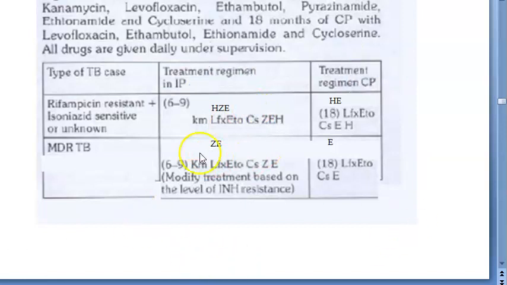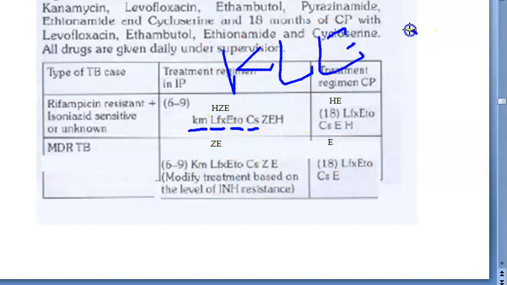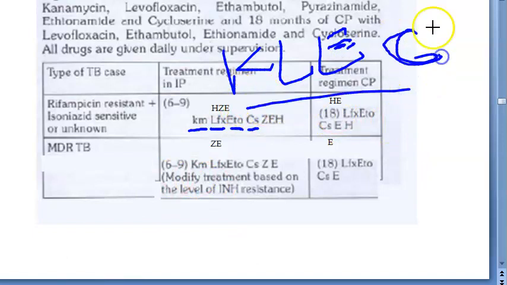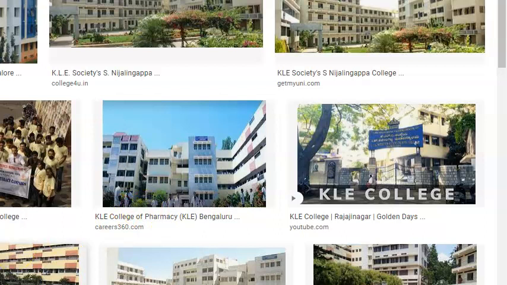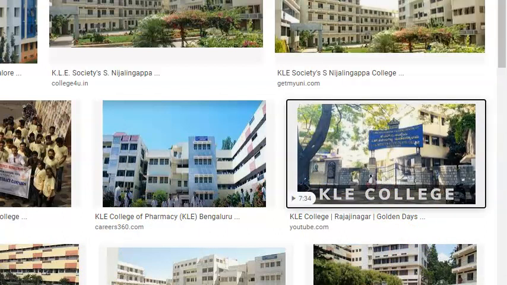Now which are the other drugs, guys? You have to give kanamycin, KM is kanamycin, LFX is levofloxacin, ETO is ethionamide, and cycloserine. Only 4 things you have to remember. KLEC. You know the KLE college, there is one KLE college in Karnataka. So just remember KLE C. Say KLE college: kanamycin, levofloxacin, ethionamide, cycloserine. If you have some other better thing, you can write. But anyway, for us KLE is very nice. We will take this as our mnemonic.